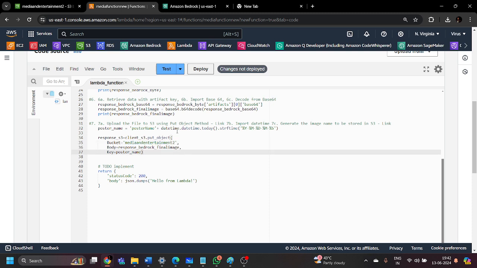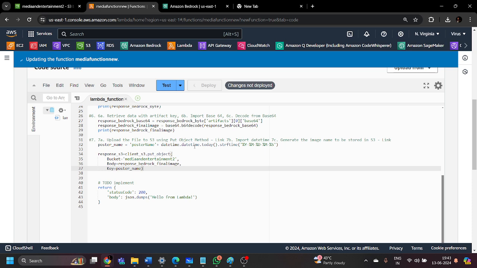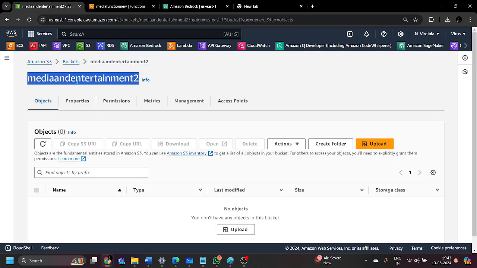And once you put it over here, you can see that the format of the folders created inside your simple storage service will be year, month, date, minute, and second. This type of format you are going to get inside your simple storage service account. So if the current date and time is June 13th, the object or file name will look like the name of the poster which we are going to create, followed by the current date and time, and that output will be stored inside that particular bucket which we have created.